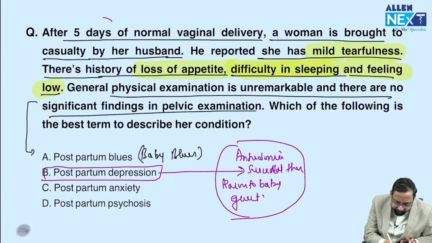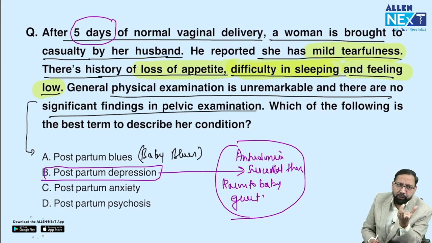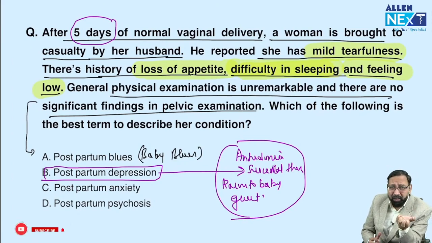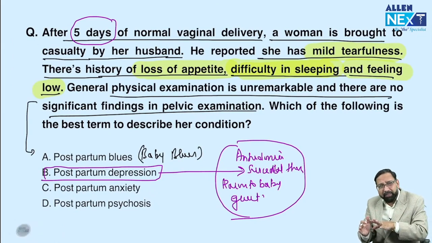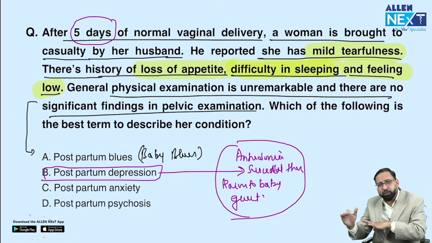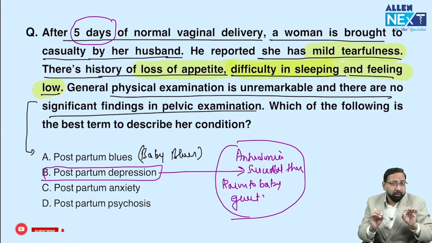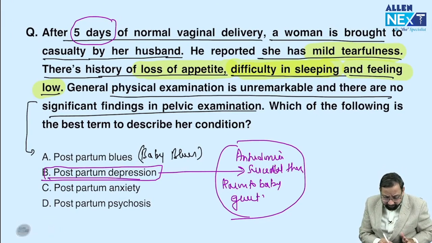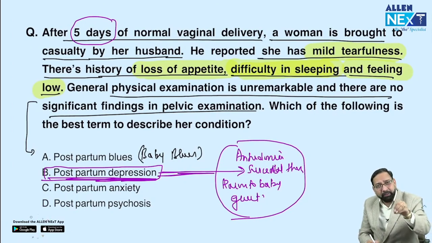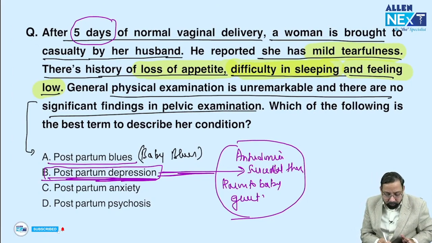In this question again, it is five days. To make the diagnosis of depression, at least 14 days of symptoms should be there. So postpartum blues start within 3 to 5 days and resolve in days to weeks. There is no need to worry. The only thing you do is support the mother. No treatment, but antidepressant for postpartum depression. If you find mild symptoms and short duration, it is postpartum blues.